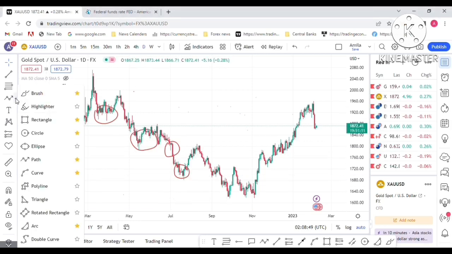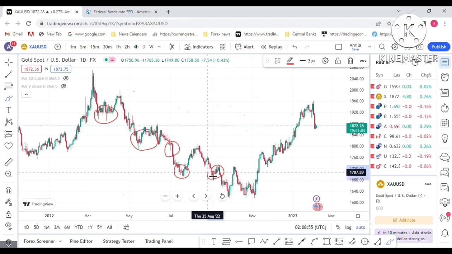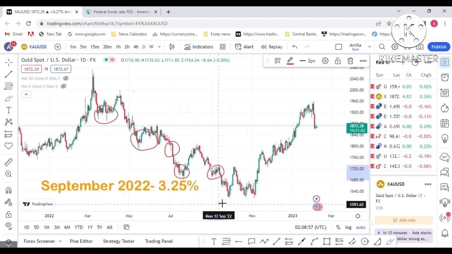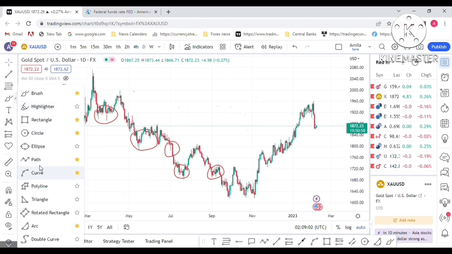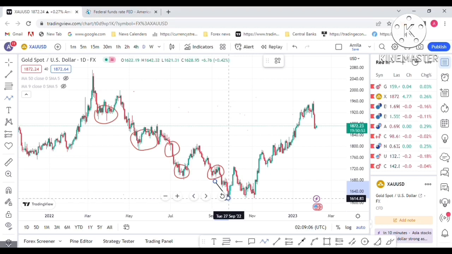We can see this moment, which was September 2022, with 3.25 interest rates. Again a 75 BP interest rate hike, and again gold dropped to the below.